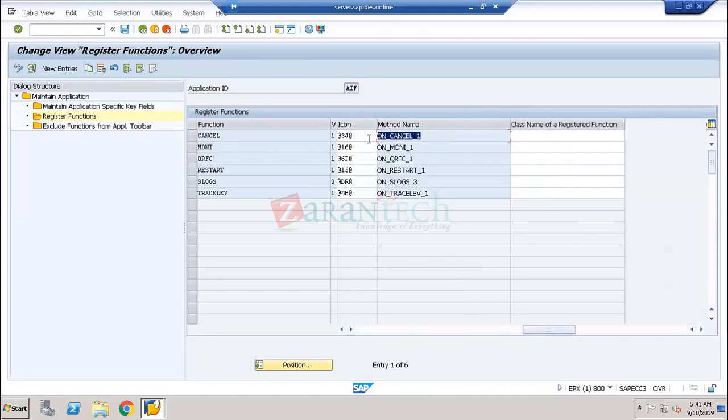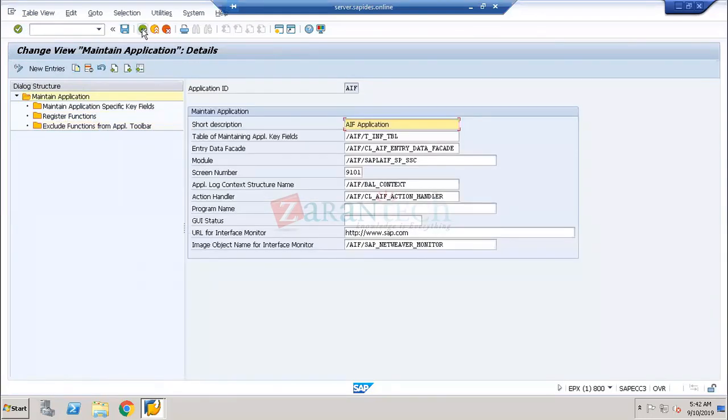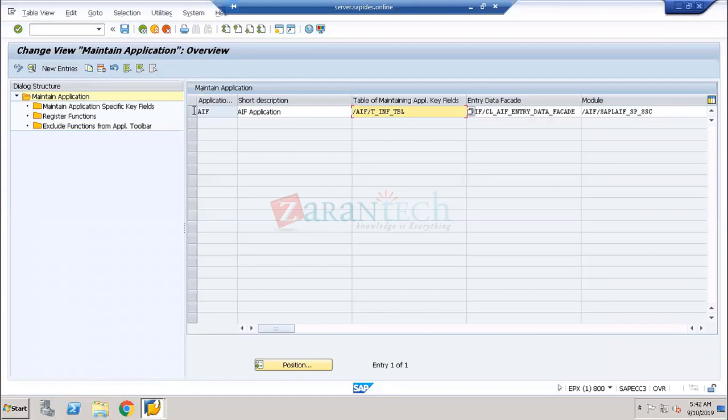So I will get the name, CN_cancel_1. This is one of the messages I'm going to be getting. I get this message because the document has been cancelled for posting of the transaction. Like this, I'm going to trigger many accounting interface structures in the framework. So I'm going to be working separately on the AF. This AF is a separate tool used for the application interface.